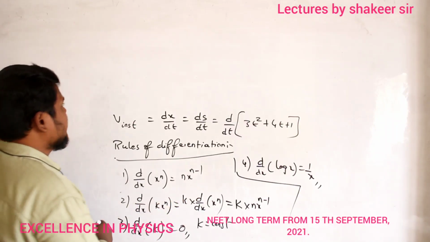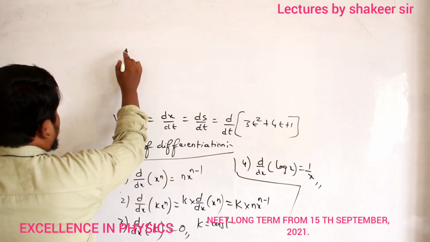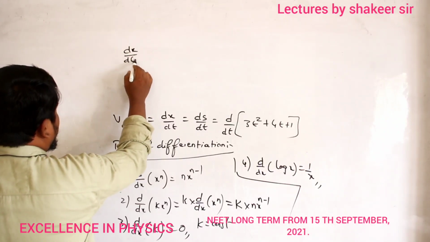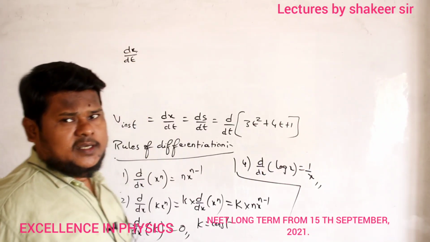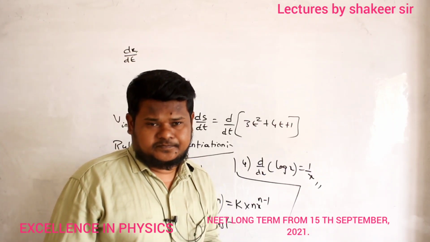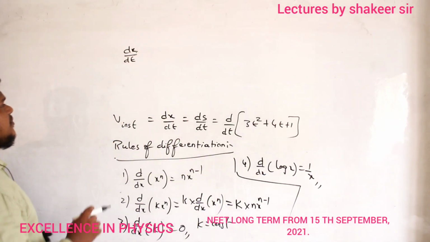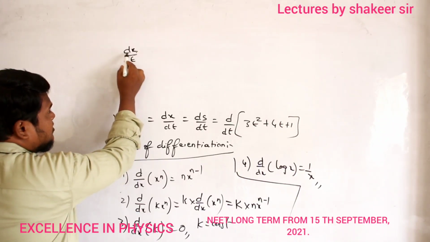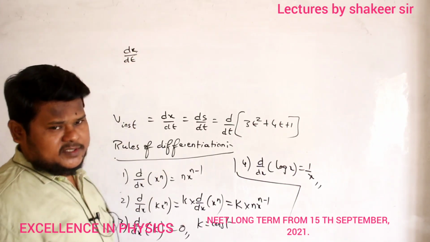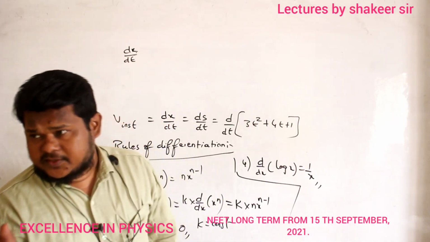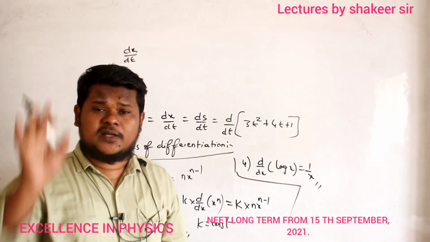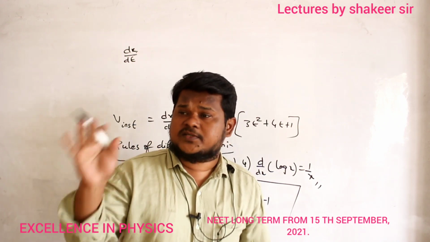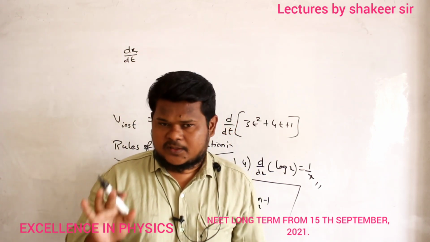Clear? See, actually, for example, if I write dx by dt, what is the meaning of this one? Dx by dt means, for a particular change in dt, what is the change in dx? That is called differentiation. So if dt changes, how much dx value will change? That ratio is called differentiation. Are you able to understand?